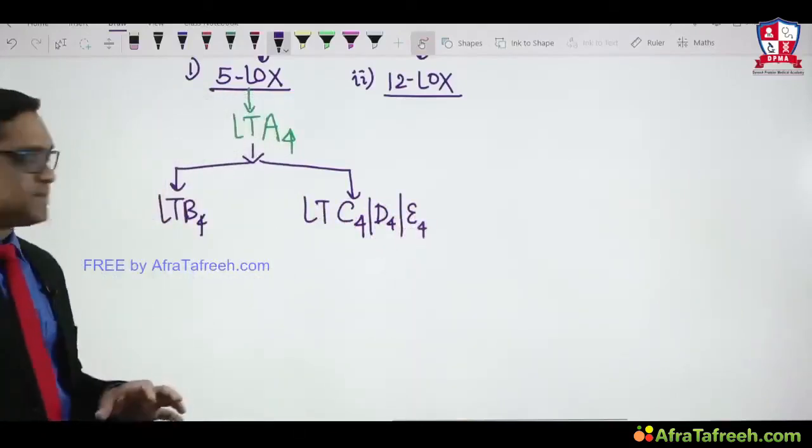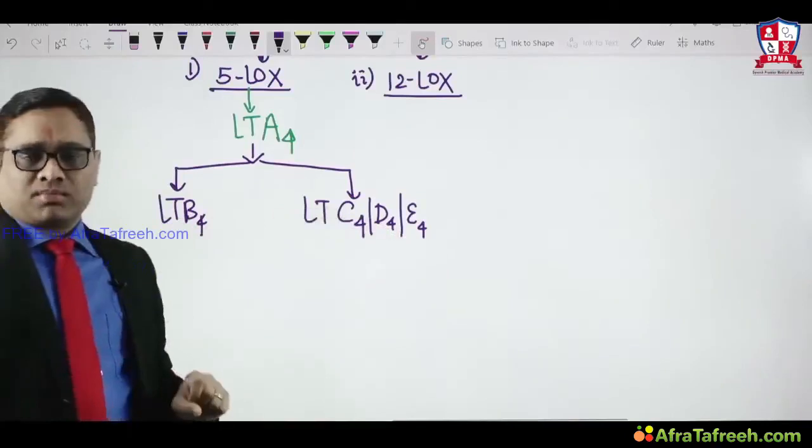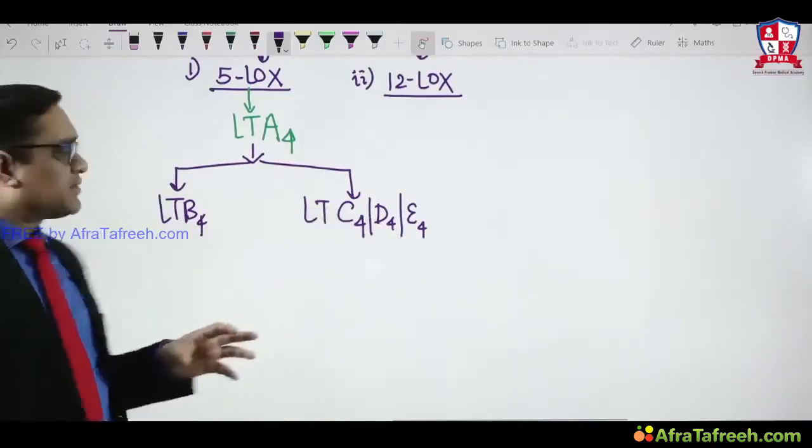So in the 5-lipooxygenase pathway, leukotrienes are formed.